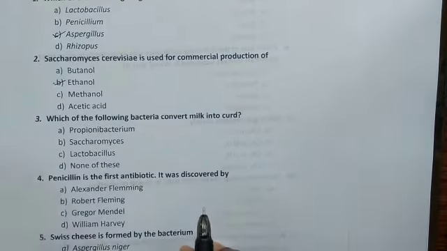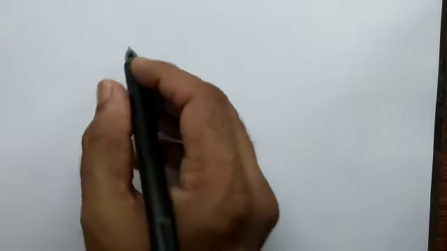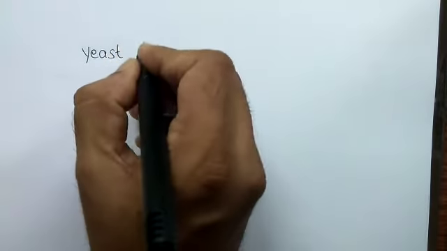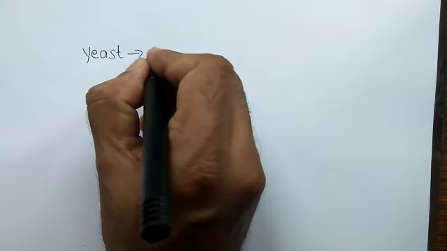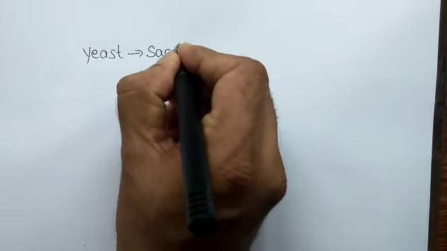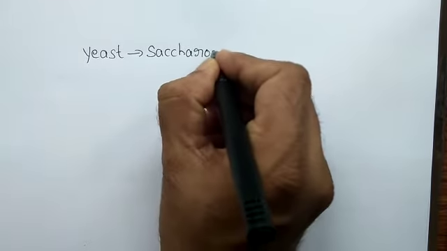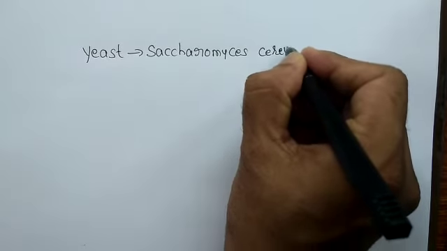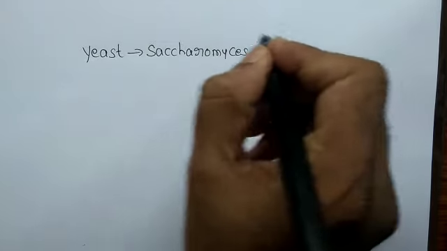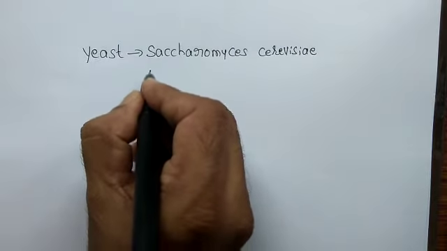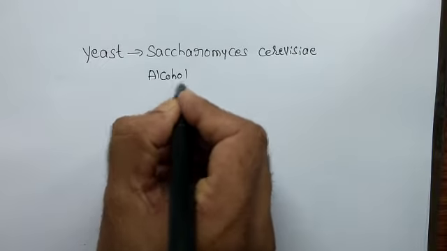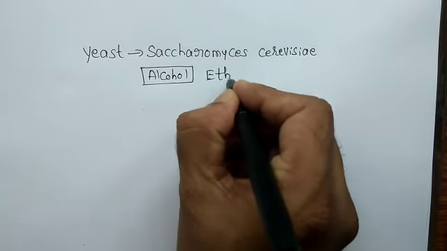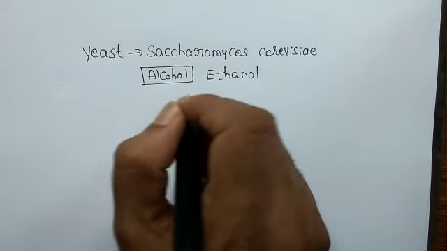We should remember one thing, yeast, its scientific name is Saccharomyces cerevisiae. It is used in the preparation of alcohol, that is ethyl alcohol. We call it as ethanol from glucose.